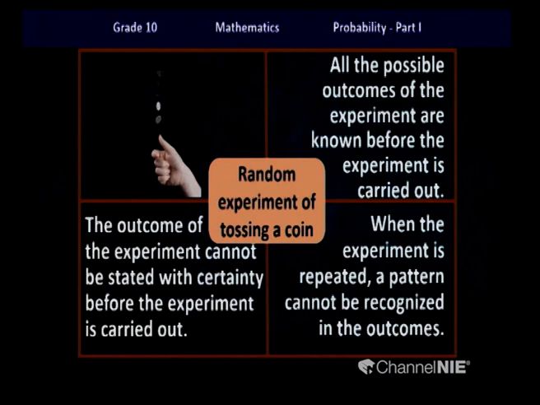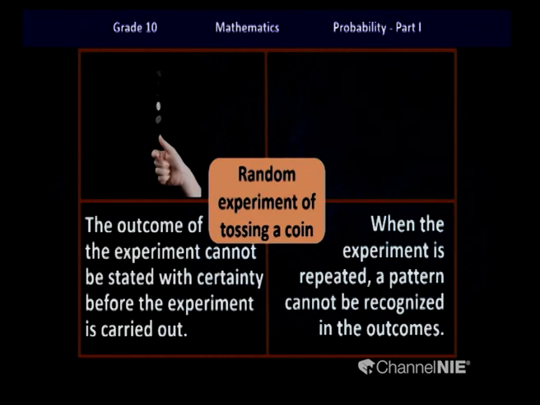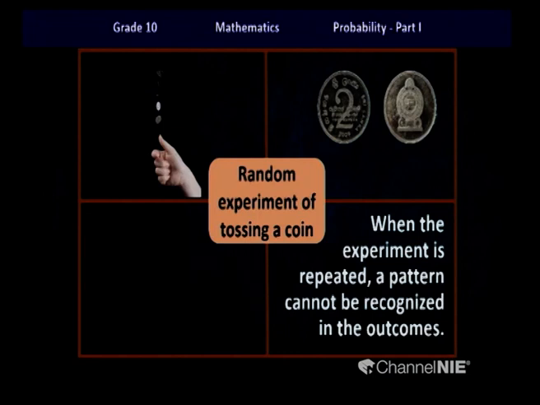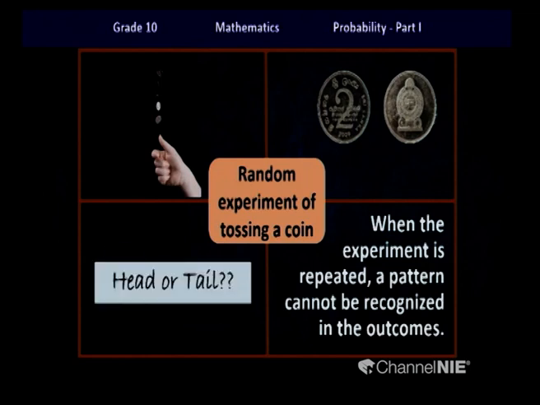Then the second one, all the possible outcomes of the experiment are known before the experiment is carried out. When we toss a coin, we know that we get only head or tail. So children, the outcomes are known. Then the third one, although all the outcomes are known, we cannot be sure of what the next outcome will be. So children, you have a doubt whether it is going to be head or tail.